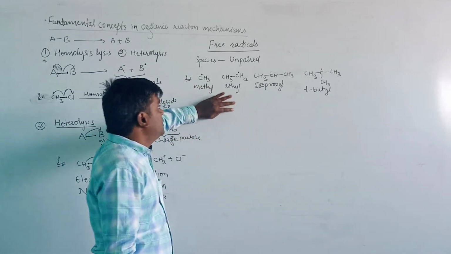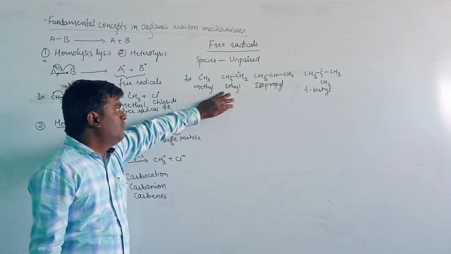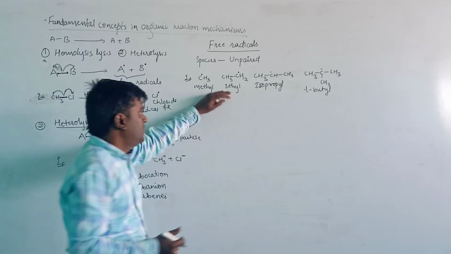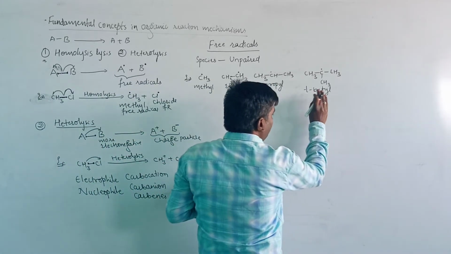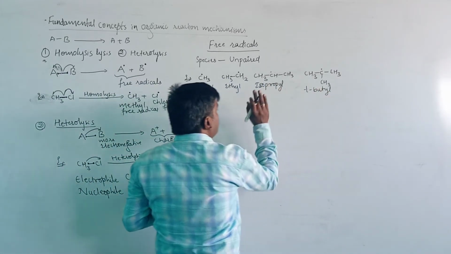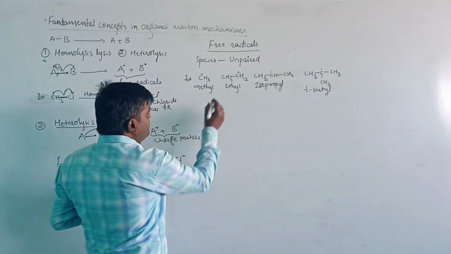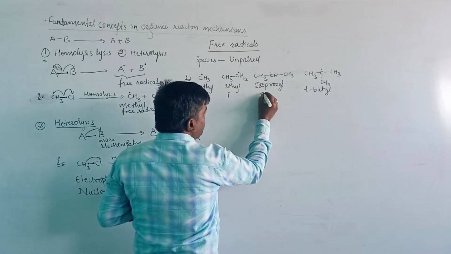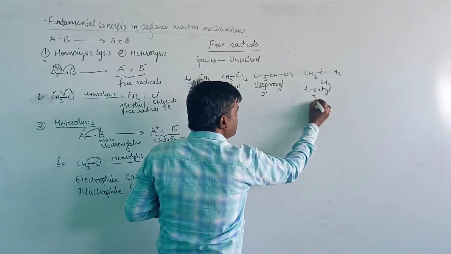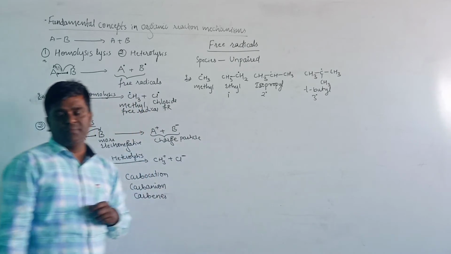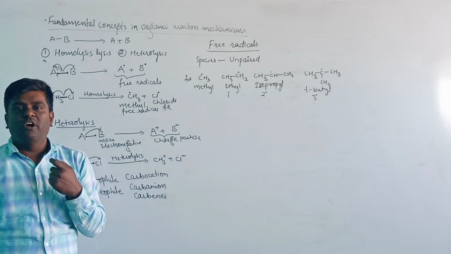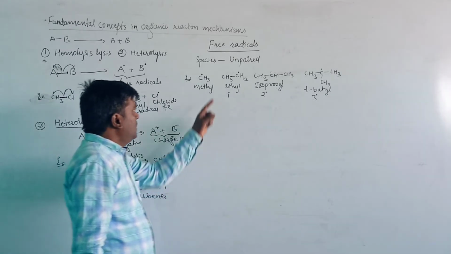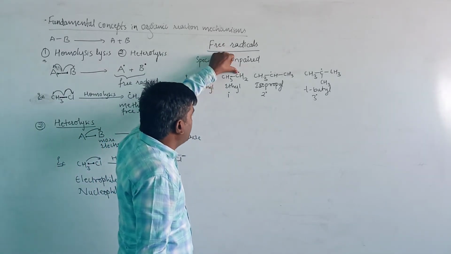These are produced by homolysis. When we compare the reactivity and stability of free radicals, based on the nature, this is the primary free radical, this is the secondary free radical, and this is the tertiary free radical. The question arises: how do we identify primary, secondary and tertiary free radicals?